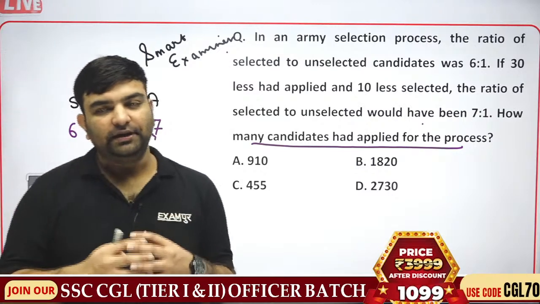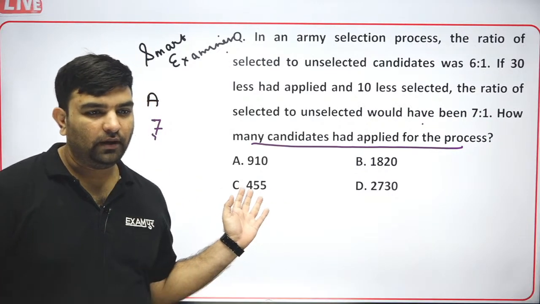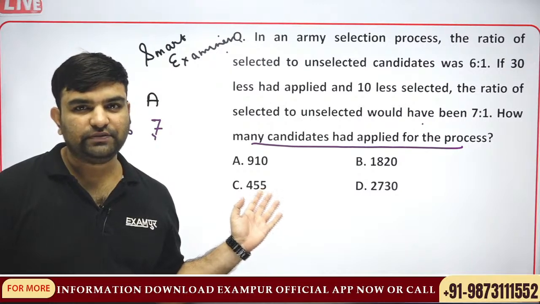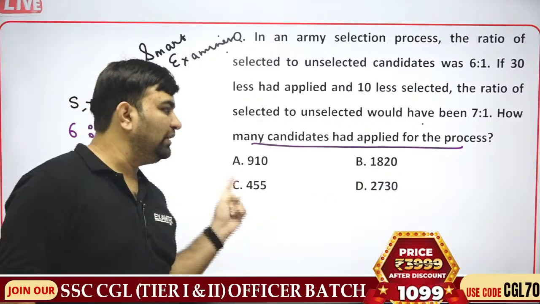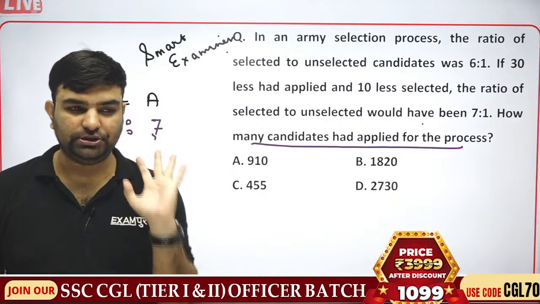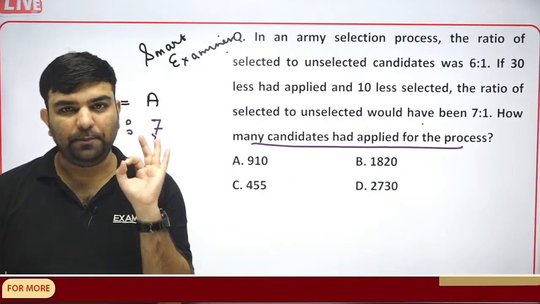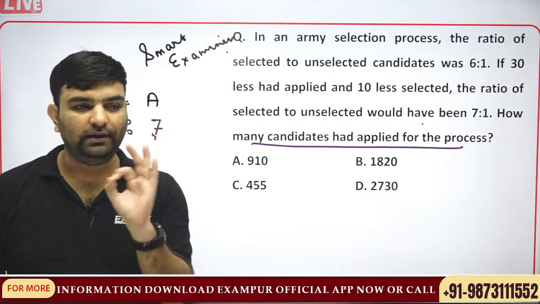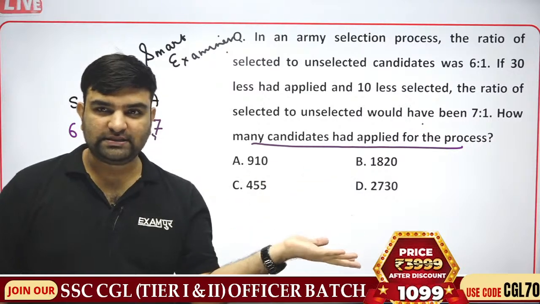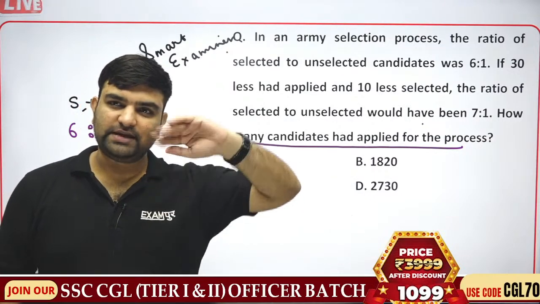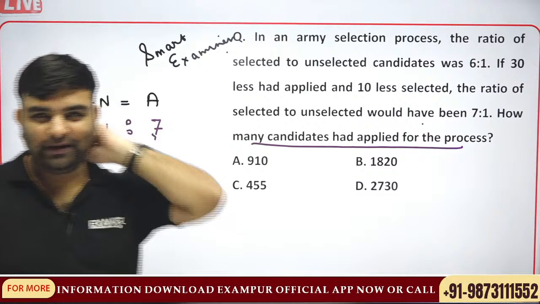You will find certain questions where the multiple of 7 will work, and you will find certain questions where the examiner is playing a smart role and he is keeping all the multiples of 7 intentionally. Means he knows that you know this. So he is one step ahead. Okay.